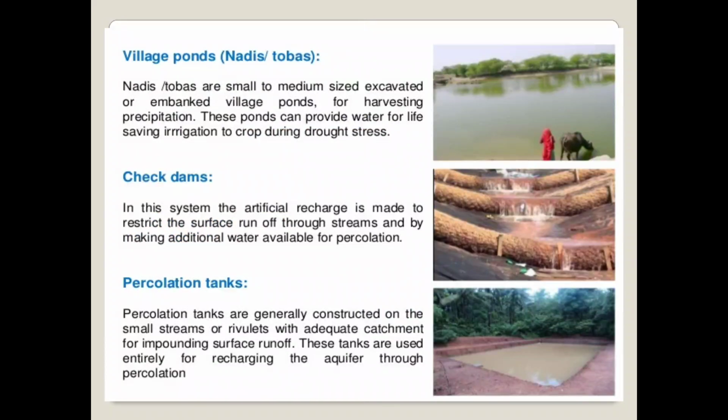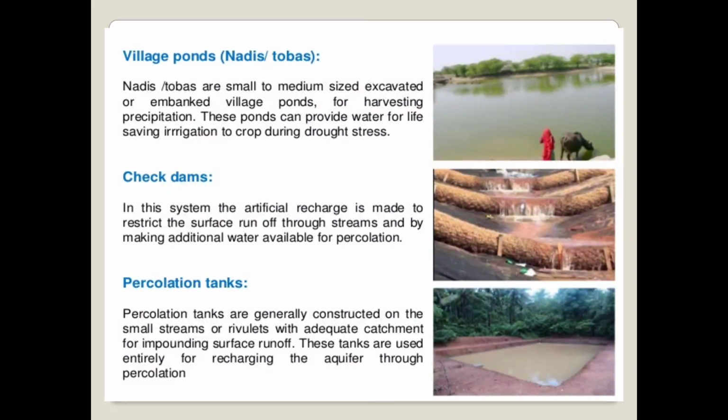Then the next one is the village pond, also known as nadis or tobas. Nadis are small to medium sized excavated or embanked village ponds. They are used for the harvesting of precipitation.